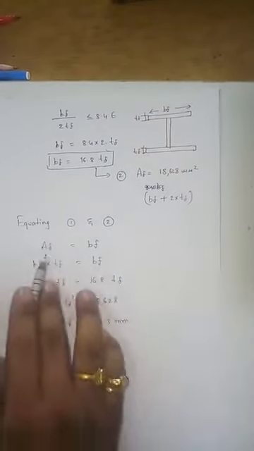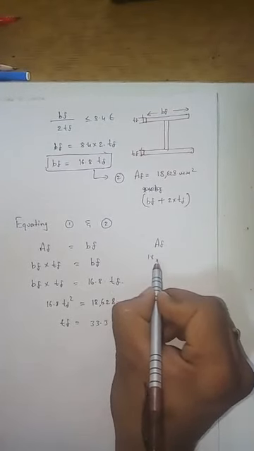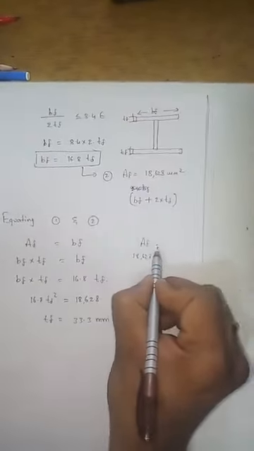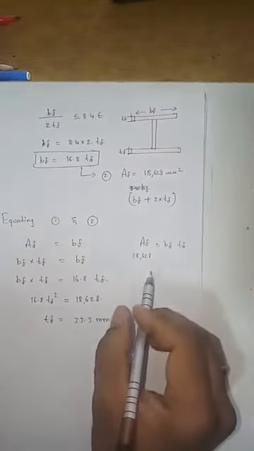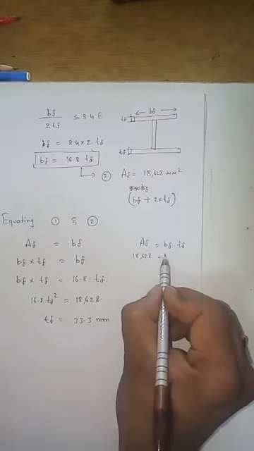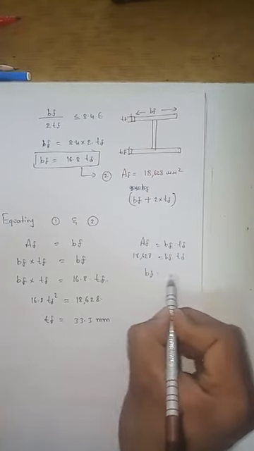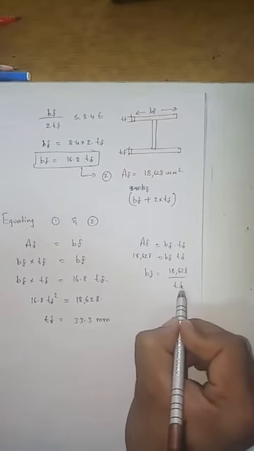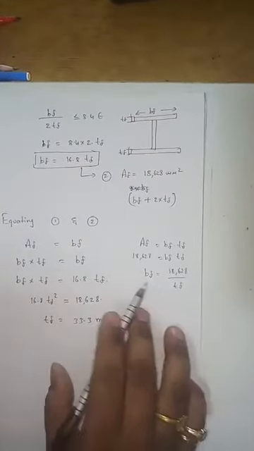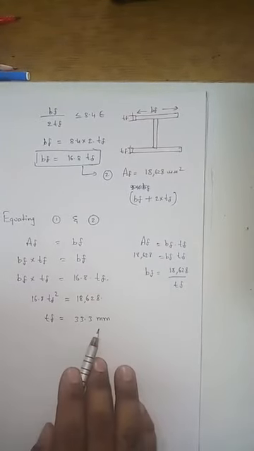Why? Because the value of Af is 18,628. Af can be written as bf into tf, right? So how can you write bf? bf can be written as 18,628 by tf. So equating these two bfs, this bf and this bf, you can get the tf value.